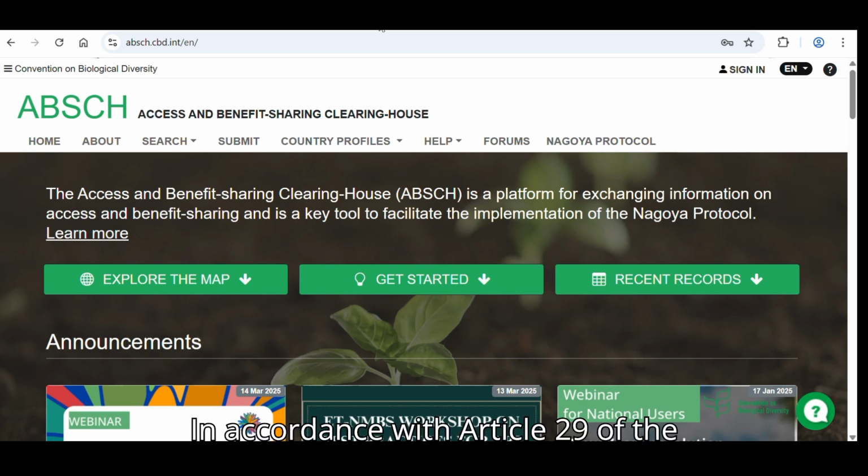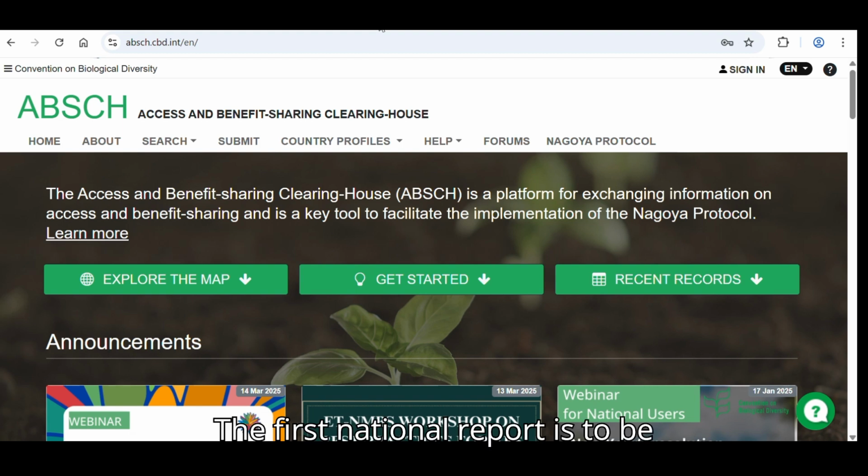In accordance with Article 29 of the Nagoya Protocol, all parties to the protocol are to submit their national report on measures that they've taken to implement the protocol. Parties and non-parties are invited to submit to the Secretariat their first national report as soon as possible and no later than the 28th of February 2026.